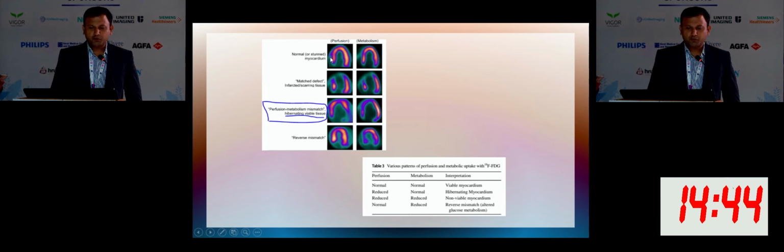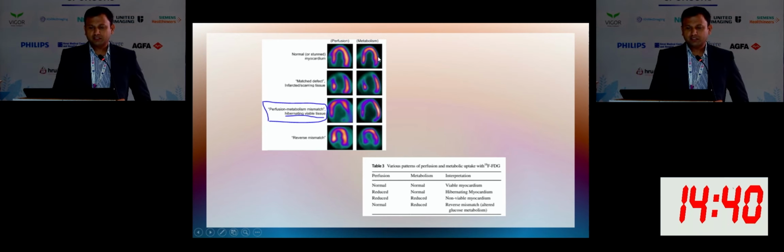So you can see perfusion is normal. If perfusion is normal, we don't do FDG. But this is an example image. You can see perfusion normal, metabolism also normal, and this is the match defect. You can see a defect in the apex and adjacent septum, and FDG also showing no uptake. So this is a matched defect. It is scar tissue.